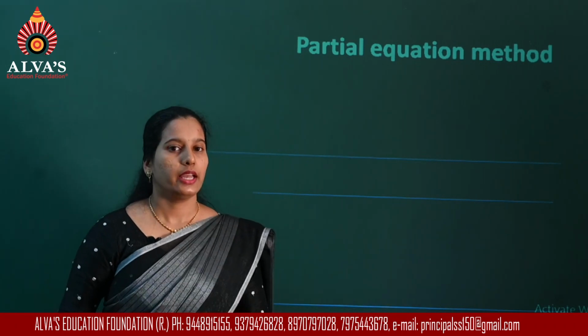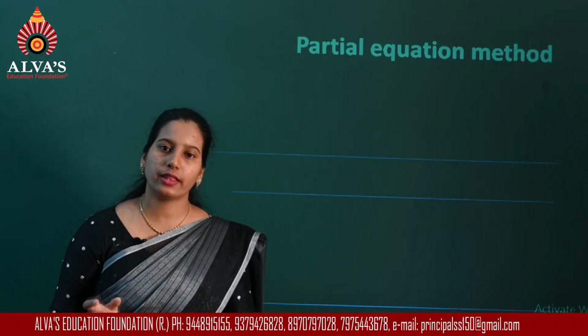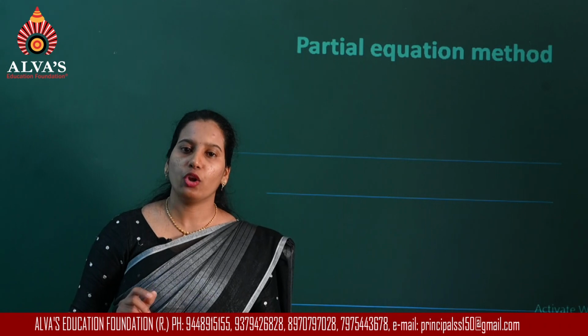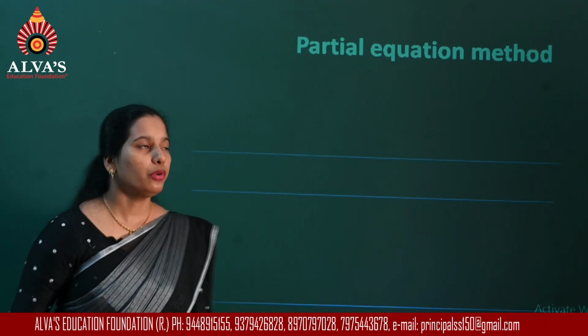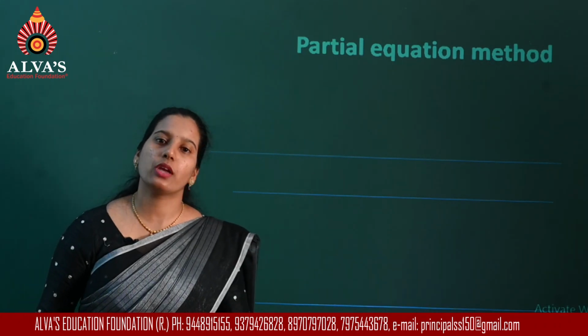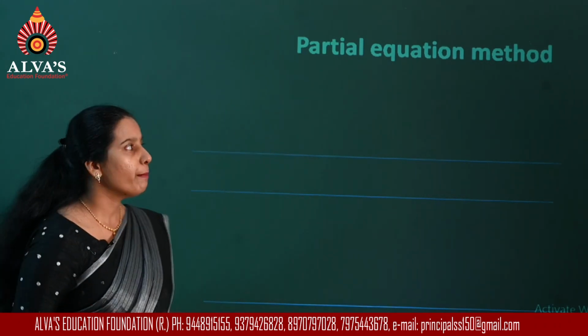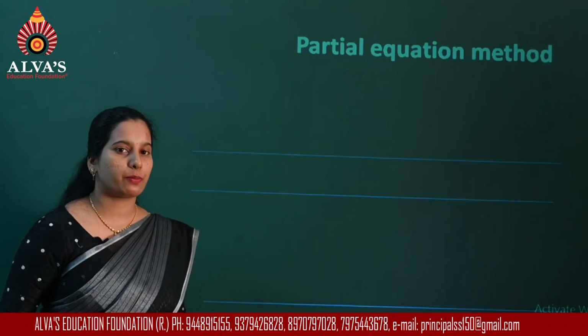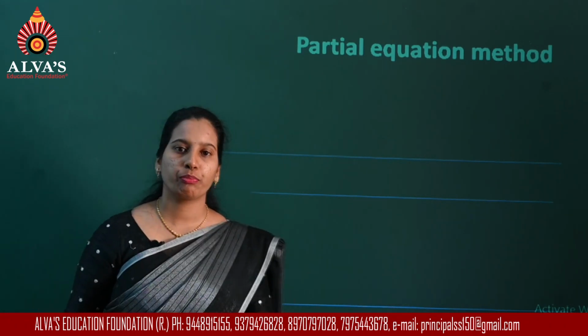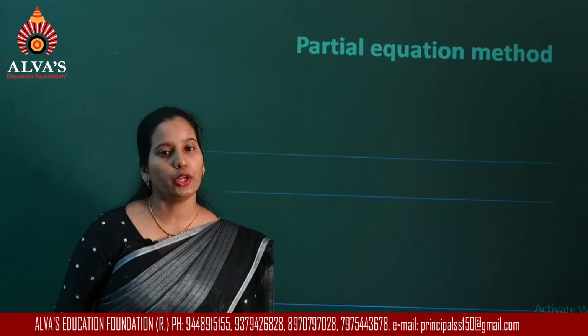Whereas if the reaction is complex, then that method cannot be used. It will take so much time. So in such cases you can use one more method, that is the partial equation method. Whenever a reaction takes place in a series of steps, this method can be used.